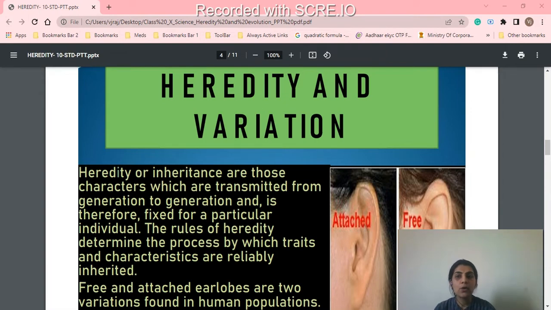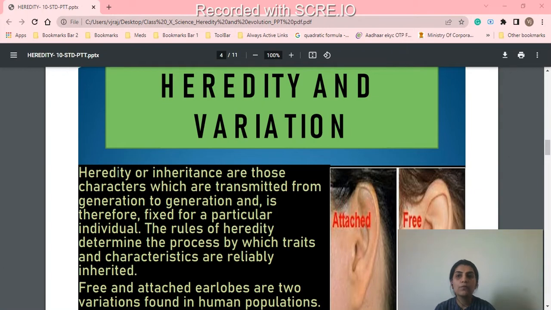Heredity or inheritance refers to those characters that are transmitted from generation to generation and fixed for a particular individual. The rule of heredity determines the process by which traits and characteristics are reliably inherited. You can see the example here.